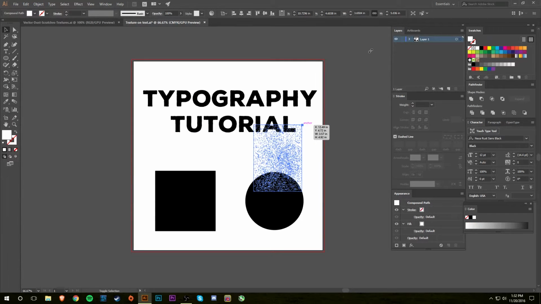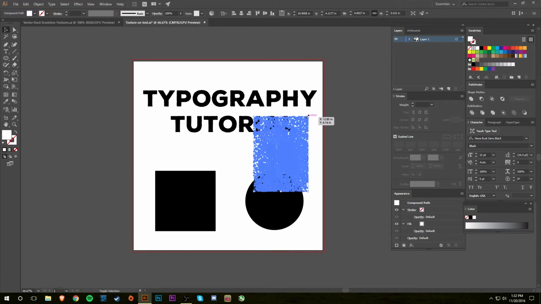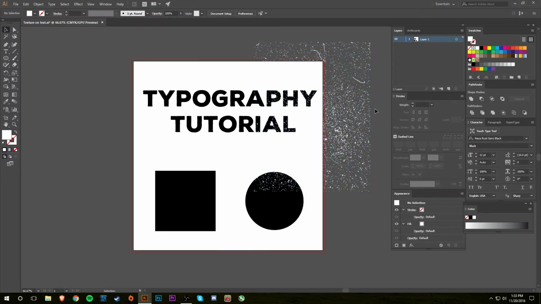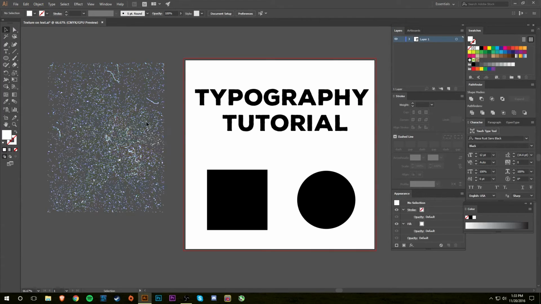So if you do this and make it a little bit larger, sorry if this makes my computer lag, which it looks like it will. That's the only problem with the textures, is that if your computer is kind of not up to par, your computer will lag sometimes. And it could also be because I'm still loading things, but hopefully this will work. Okay, so I had to close the other file that was open because this one would continue to not respond. But anyway, I have the texture in here and it's white like the background, so that's perfect.